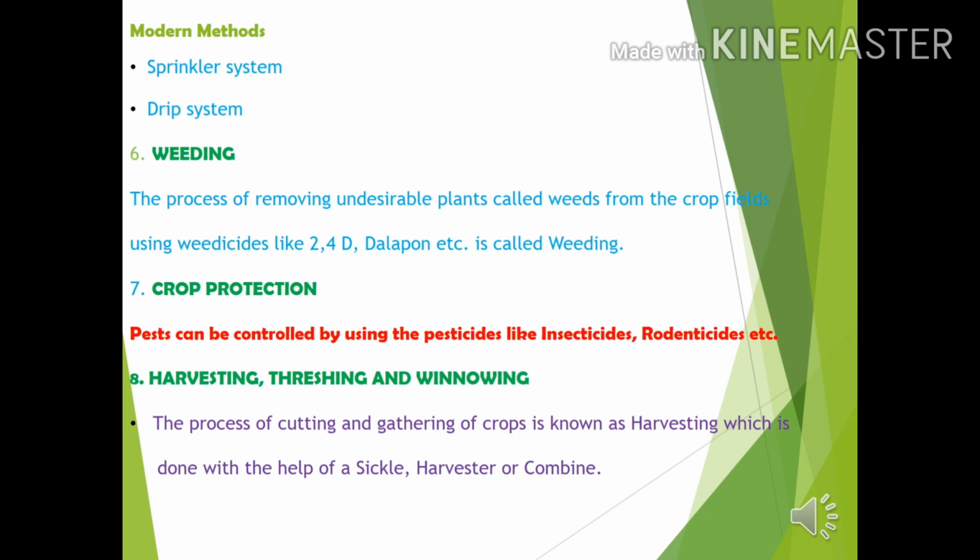Eighth one is harvesting, threshing and winnowing. The process of cutting and gathering of crops is known as harvesting. This is done by using the tools sickle or the machines harvester or combine.